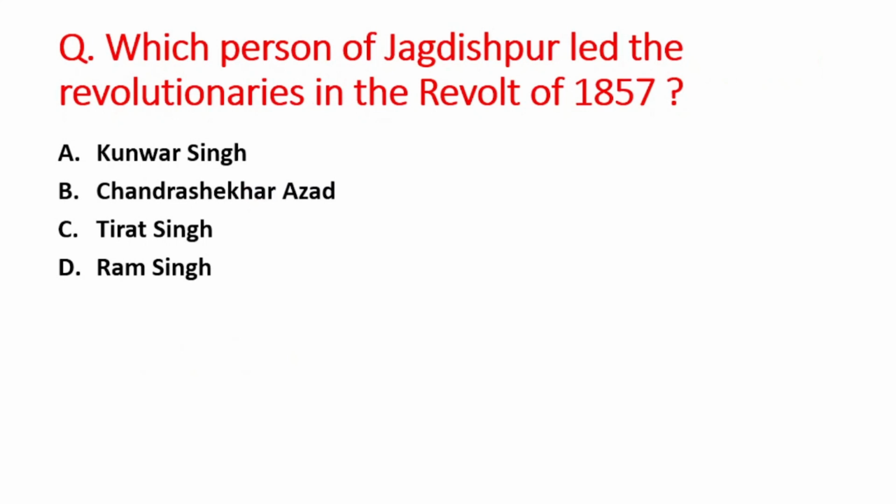Next question is, which person of Jagdishpur led the revolutionaries in the revolt of 1857? A is Kunwar Singh, B is Chandrasekhar Azad, C option is Tirath Singh, and D option is Ram Singh. So right answer is option A, that is Kunwar Singh.